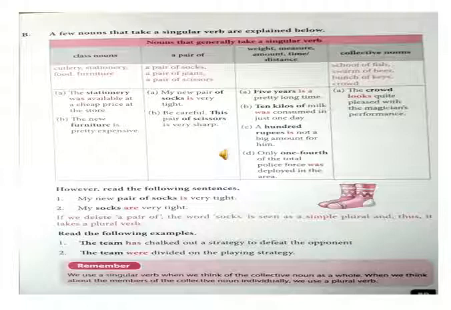The team has chalked out a strategy to defeat the opponent. The team were divided on the playing strategy. Remember, dear students, we use a singular verb when we think of the collective noun as a whole. When we think about the members of the collective noun individually, then we use a plural verb.